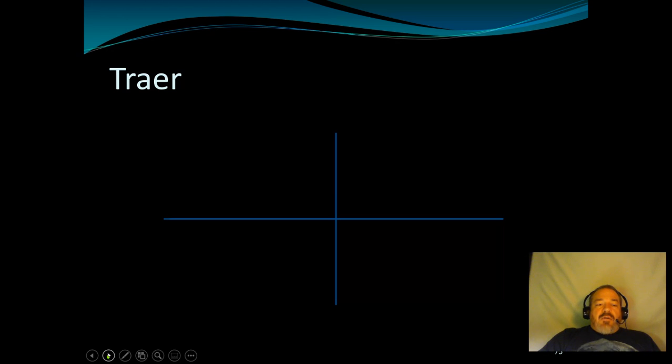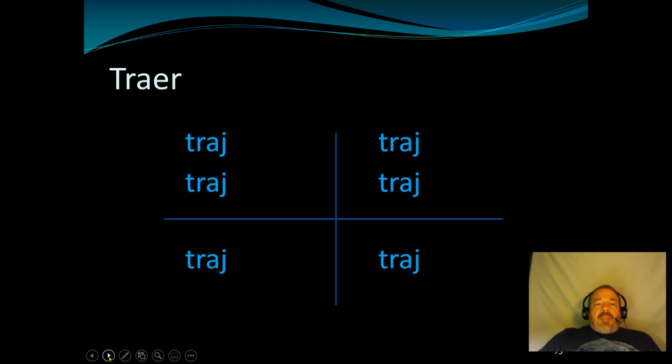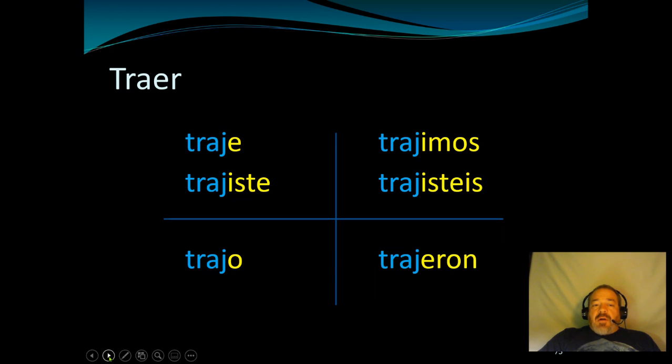Okay, traer, remember, is a similar stem. It's got a J in it, and the endings are all the same, and there are no accent marks. Traje, trajiste, trajo, trajimos, trajisteis, trajeron. Traer means to bring. So I brought, you brought, he brought, and so forth.